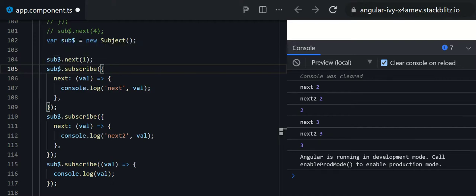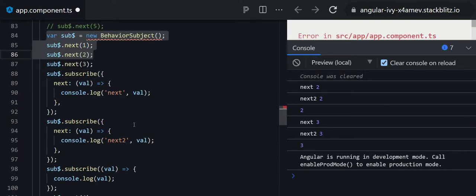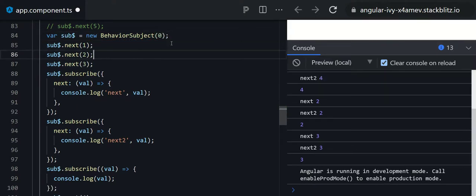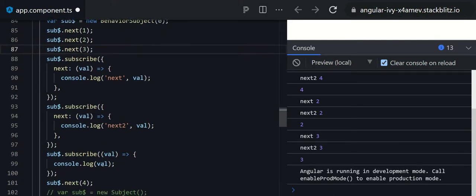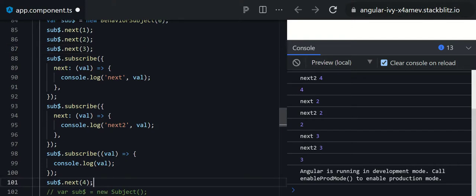So let's try to do it for the behavioral subject. In behavioral subject, you have to provide the initial data. It's mandatory. So let's say I am providing 0 here. 0 will be the initial data, and then I have used the next method to produce the next data. Let's say I emit 1, 2 and 3. Initial data was 0, and then 1, 2 and 3, and then I subscribed here 3 times. And after subscribing, I produce another data which is 4. Then what will happen? So let's see.